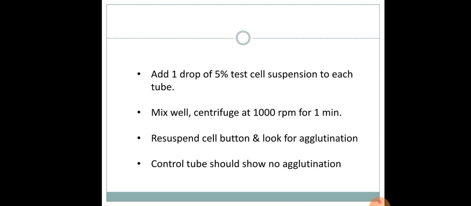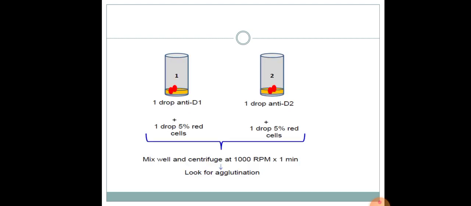Add 1 drop of 5% test cell suspension to all the tubes. Mix them well and centrifuge for 1 minute at 1000 rotations per minute. Resuspend the cell button and look for agglutination. The control test tube should show no agglutination. Here's how it is done.